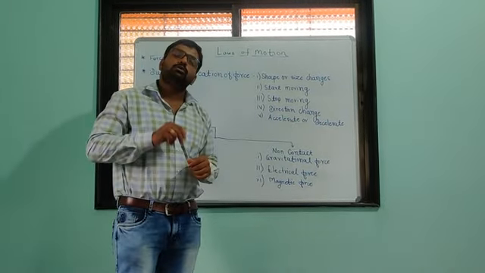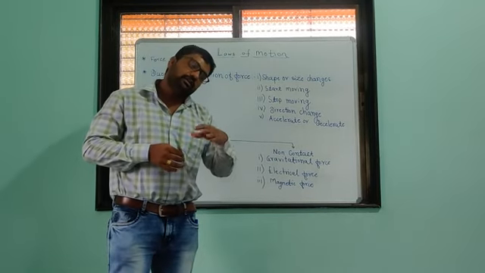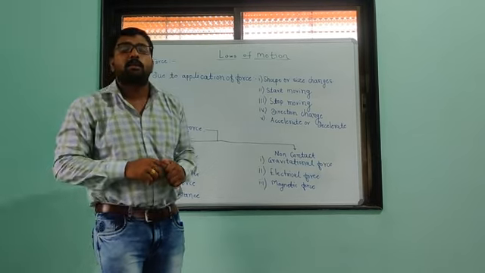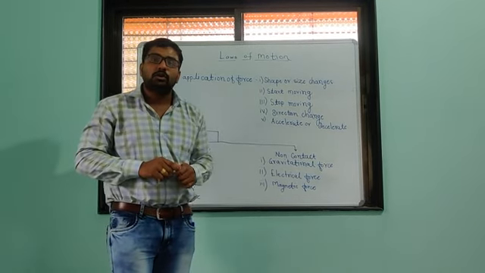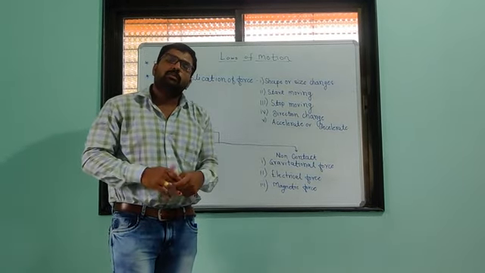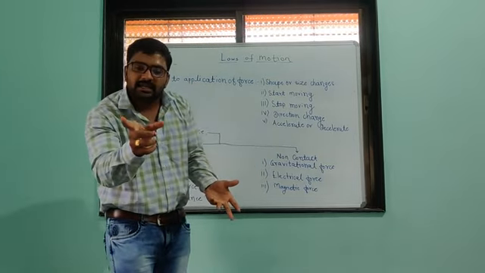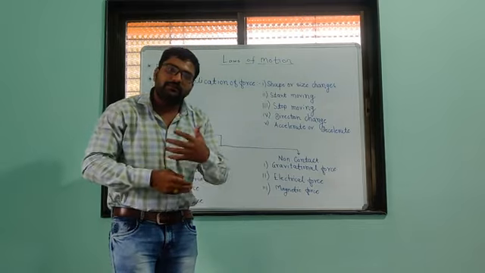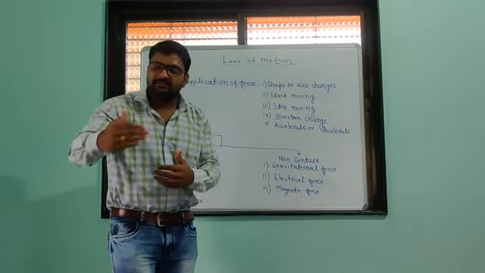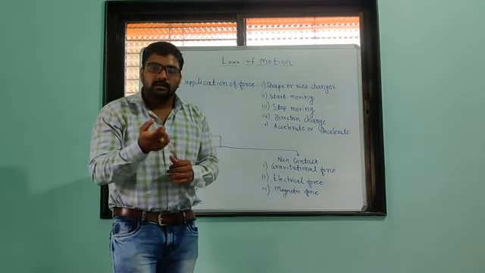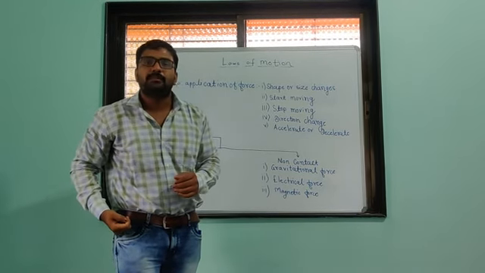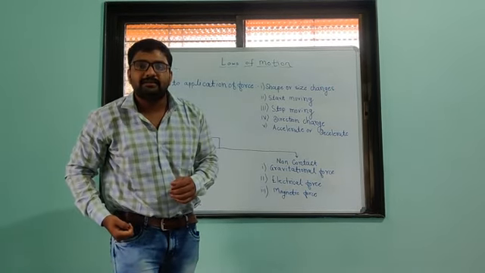There are two types of acceleration: positive acceleration and negative acceleration. We know the definition of acceleration is simply the change in velocity with respect to time. As velocity changes as time changes, the change in velocity with respect to time is called acceleration.